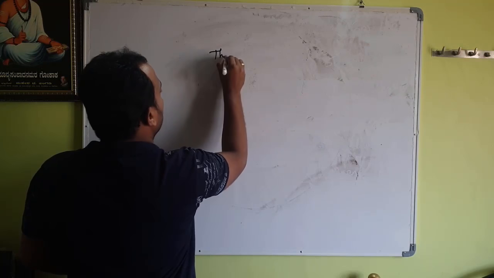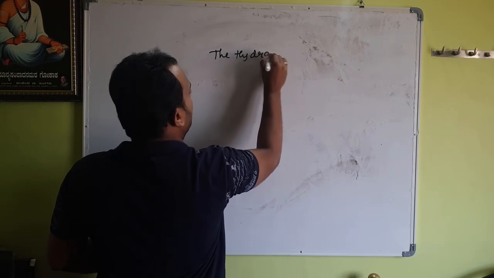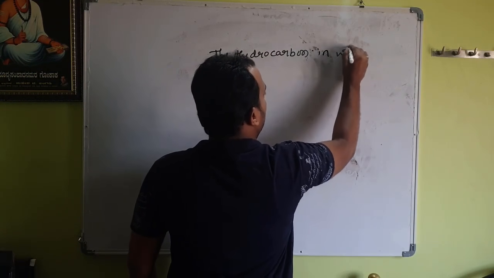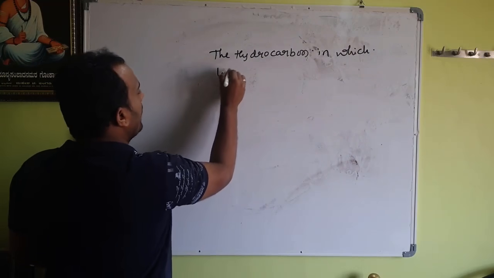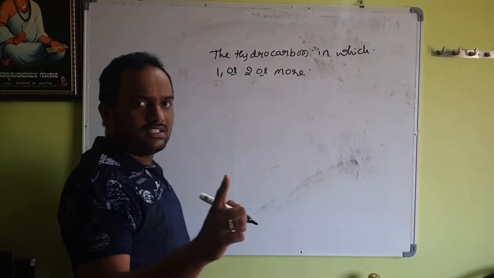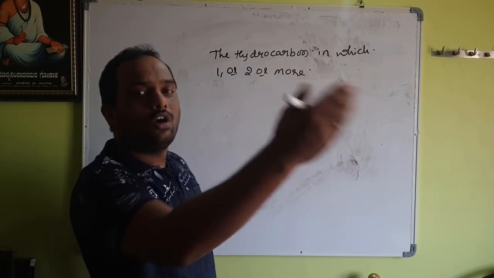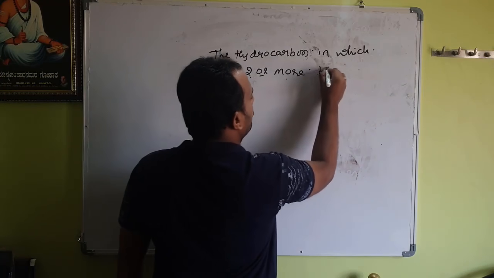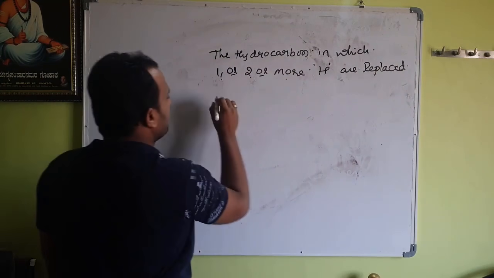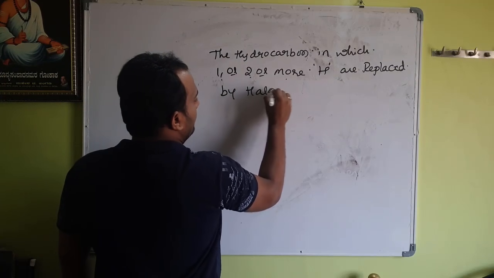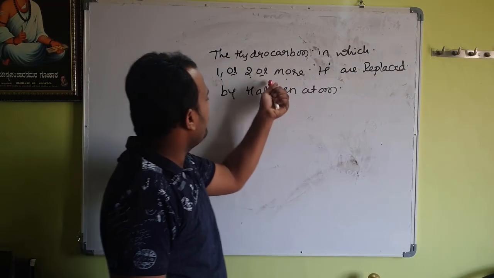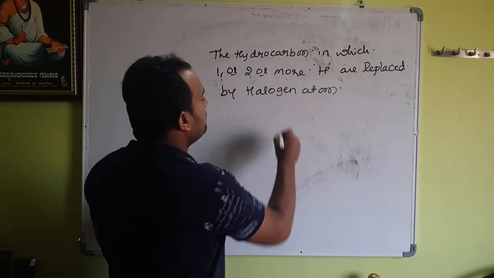So with your permission, I will write the halogen derivative definition. These are nothing but hydrocarbons, correct? Because I have taken methane, which is a hydrocarbon. The hydrocarbon in which one or two or more hydrogens are replaced. I replaced one hydrogen first, then the second, then third, fourth, and so on. One or two or more hydrogens are removed and replaced by a halogen atom.